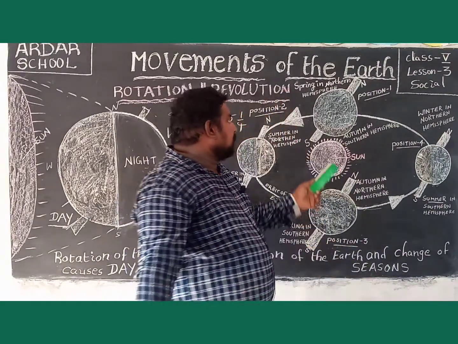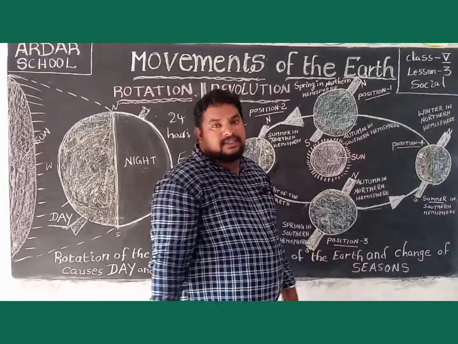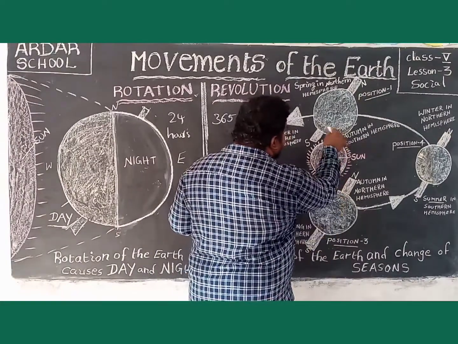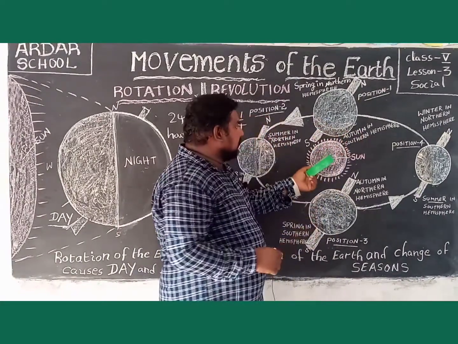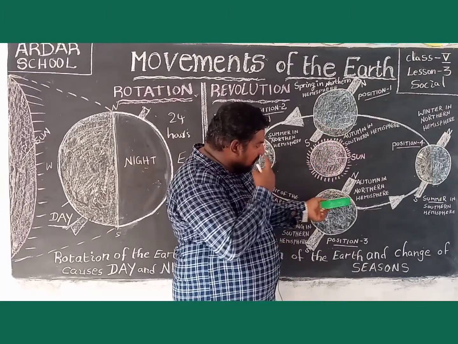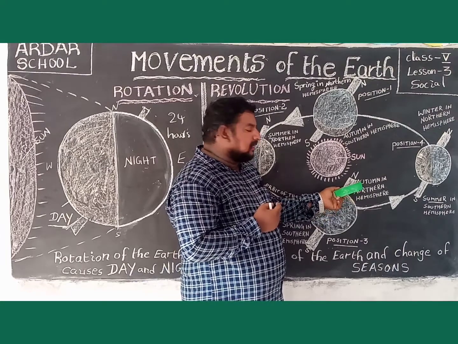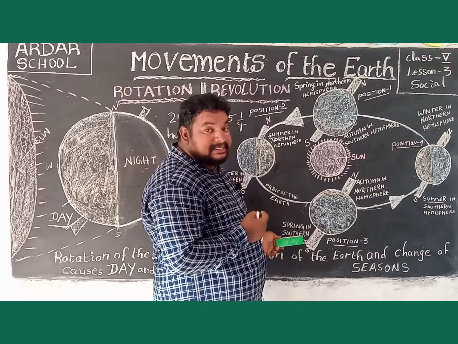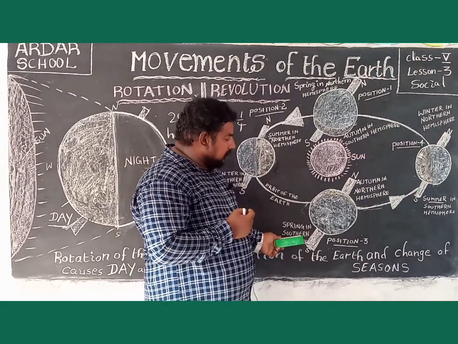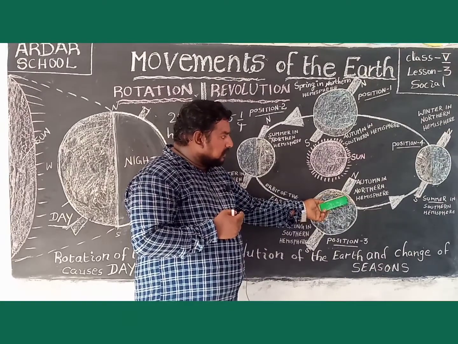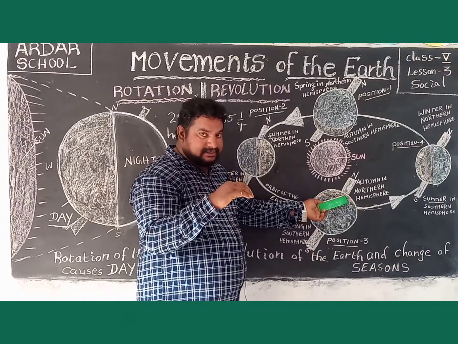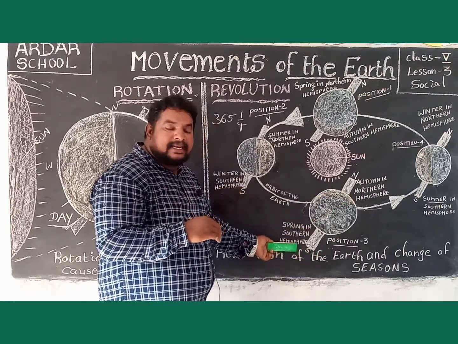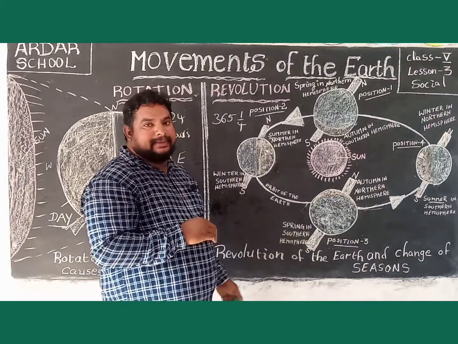Next, you see positions 1 and 3. The third position and the first position. The sun rays fall directly on the northern hemisphere. That's why this is the autumn season. The southern hemisphere has the spring season. At position 3, the sun rays fall directly. So this is the autumn season in the North Pole and the spring season in the South Pole.